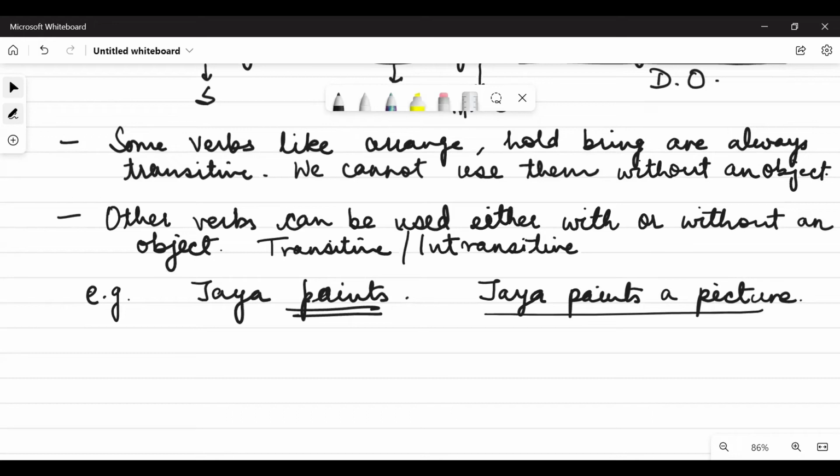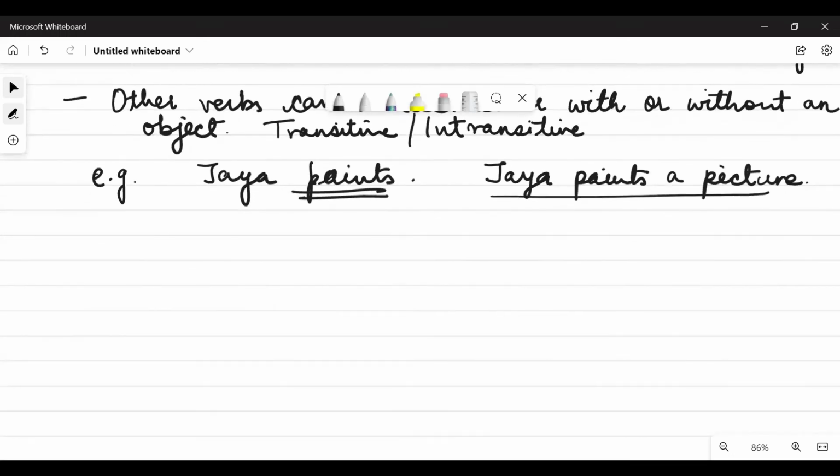I hope it is clear. For example, the children are eating. It is intransitive because we are not adding any object to it. But if we say the children are eating mangoes, mangoes is the object, so it will become transitive. Okay? I hope you have understood this.